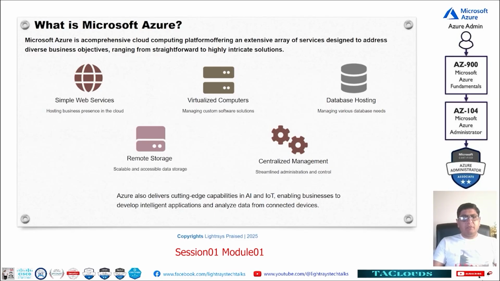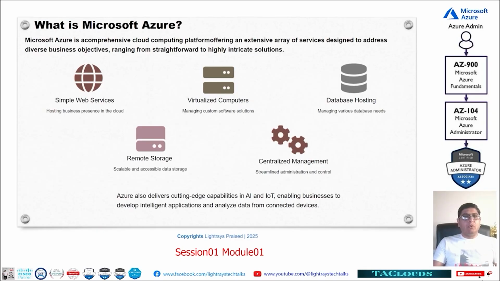Now Microsoft is saying if you own multiple companies, even if I have 10 companies, I can create a single Azure account and I can create different tenants inside one account. I will show you in the practical session how we can create different tenants. Like I am here in UAE, I can get three different flats, so I have three tenant contracts. Same like that, I can have one Azure account, and in the same Azure account, I can create different tenants for each of my companies. That is centralized management. And not only the tenants, I can also manage all the services in one single portal. So that is very easy nowadays.